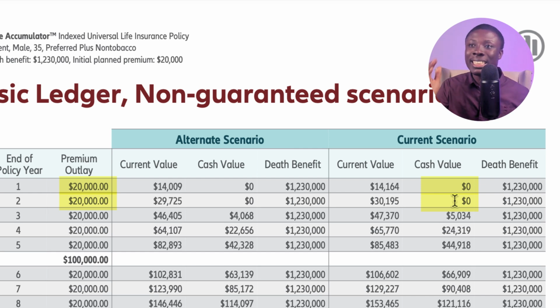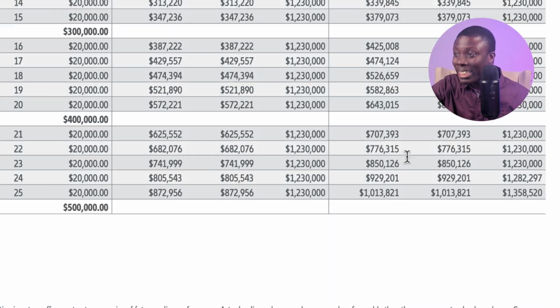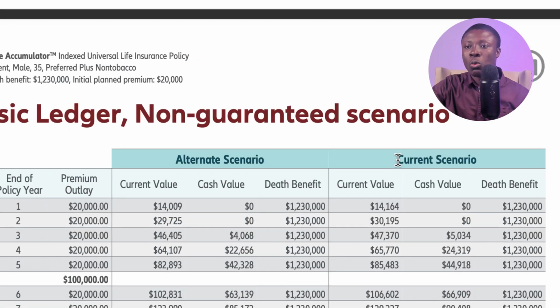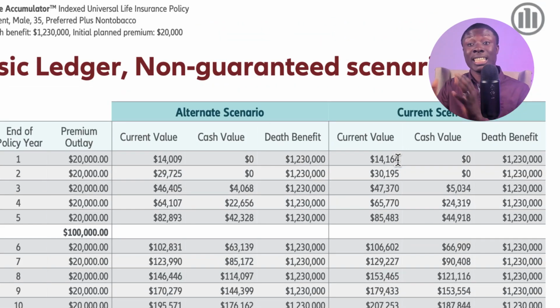Some agents will defend this kind of bad design and say, well, this is a long-term product. Don't focus on the short term. Just look down the road. Everything will be fine. But listen, we are assuming an average of 6% growth in this design. What if we don't get that 6%? So you are saying we should ignore the high expenses and just hope that it will be fine in the future. I don't agree with that argument.